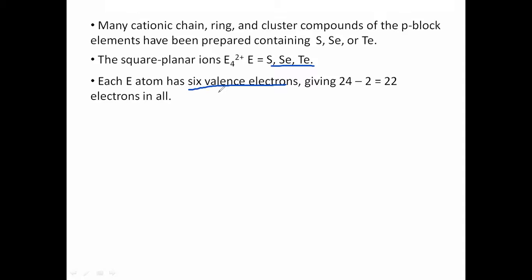When they form E4 type compounds, or by loss of 2 electrons, if you count the summation of all the electrons present in this tetraatomic molecule or ion, the total is expected to be 24 because each contains 6 electrons, but 2 plus means there is a loss of 2 electrons, so the total electrons is 22.